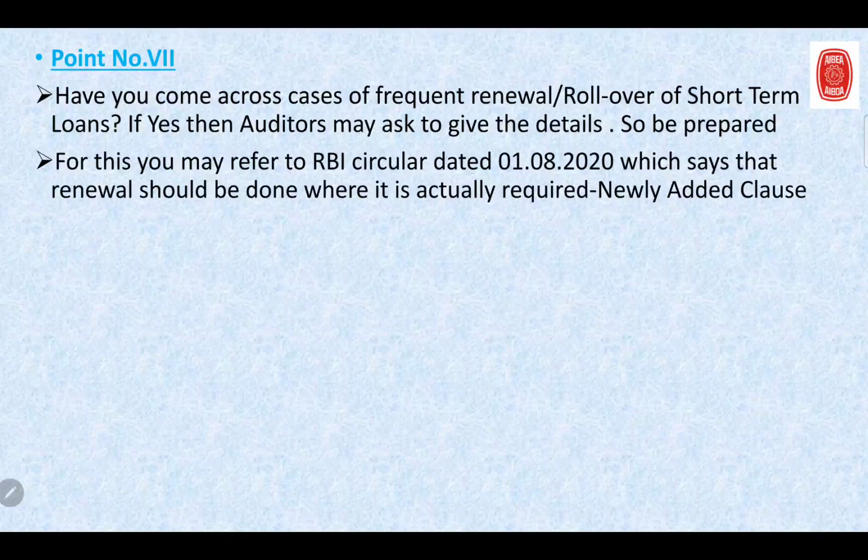Now again, one point to be noted is that you may refer to the RBI circular dated 1st of August 2020, wherein the circular says that renewal should be done where it is actually required. So this is also a newly added clause. You may refer to this circular and be prepared with this point also.